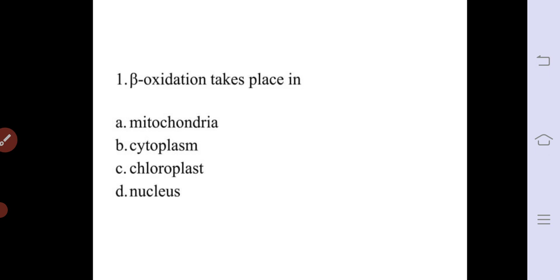So beta oxidation takes place, in case of eukaryotic organisms, in the mitochondria. In case of prokaryotic organisms, the answer will be the cytoplasm.